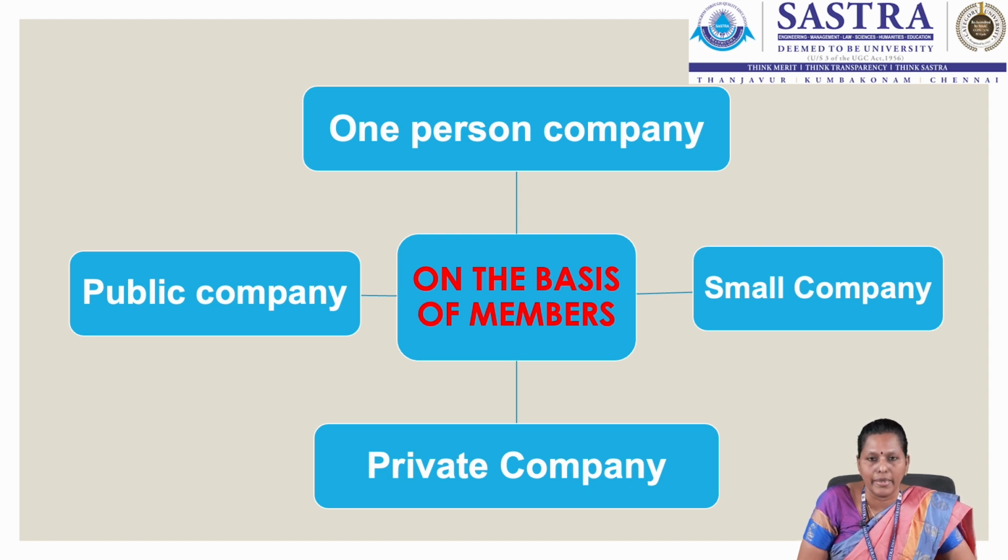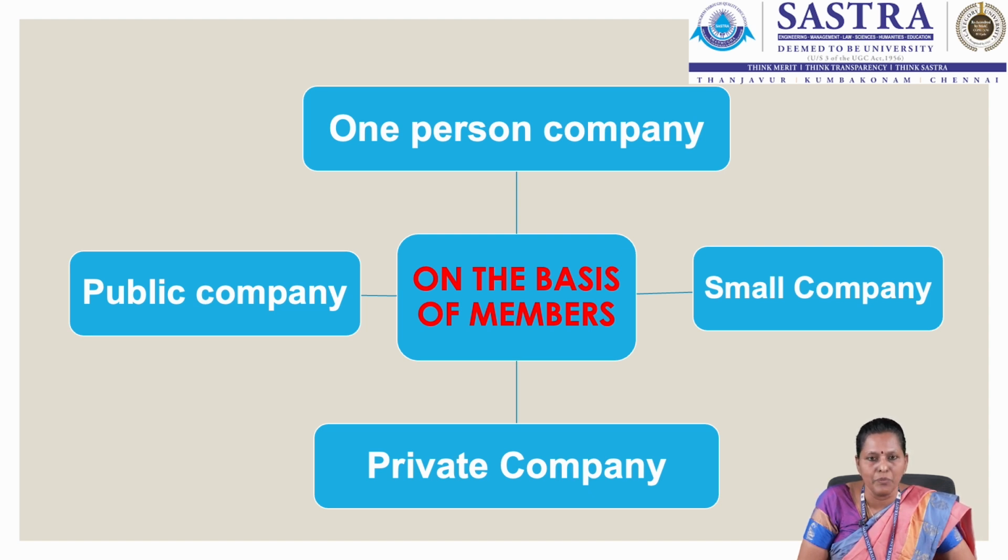We have the private company. In the case of a private company, the minimum share capital should be 1 lakh rupees. There should be a minimum of 2 members and the maximum number of members should be 200. If we look at the directors, there should be a minimum of 2 directors and a maximum of 15 directors. And this private company's share capital is not freely transferable.